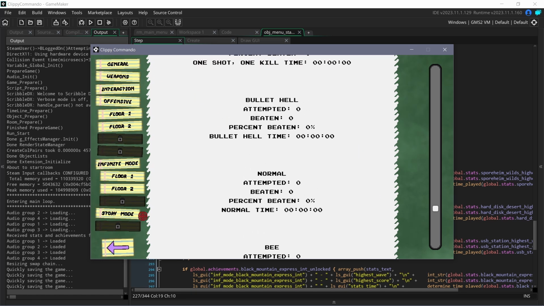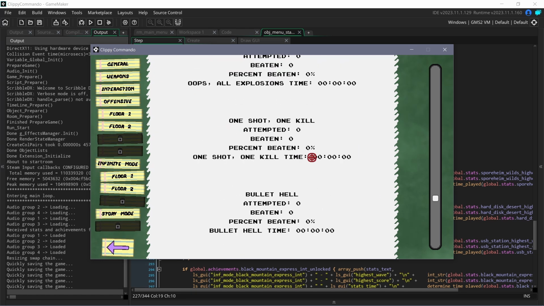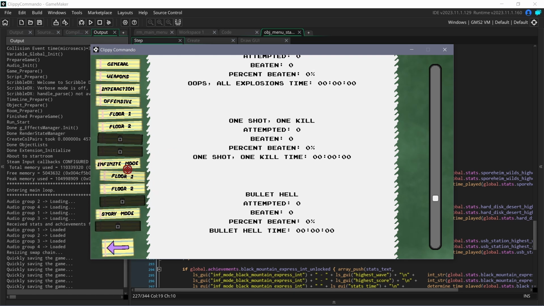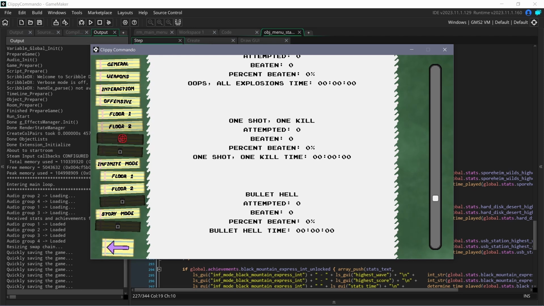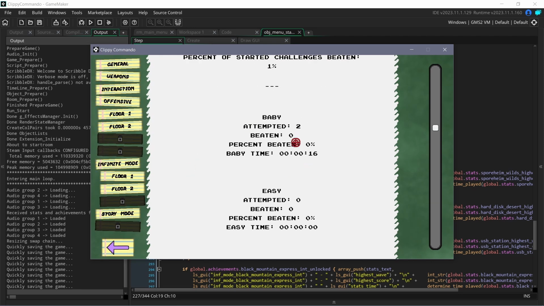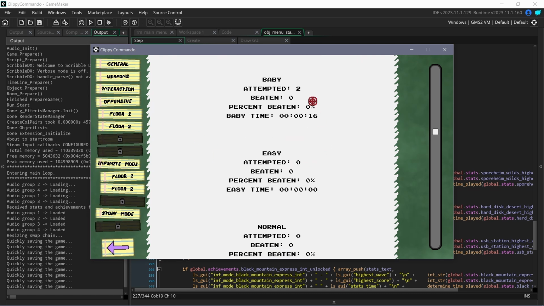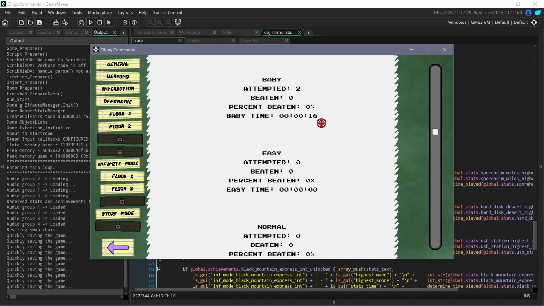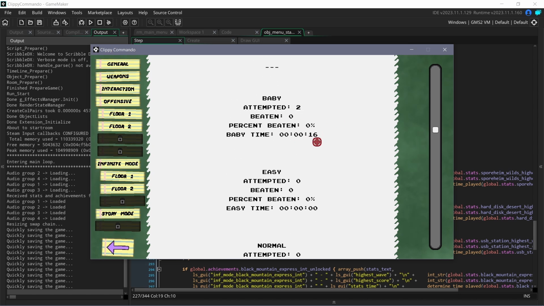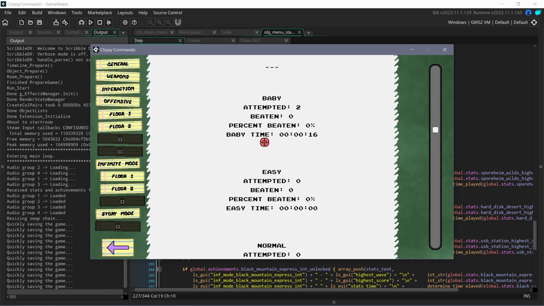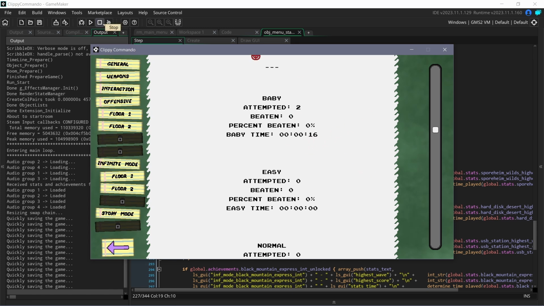I might add another tab over here for challenges if I can find the space to fit it in. There's already so many tabs. But it does work. You can see it converts the time you spent in it, baby time. It converts it from however many frames it was, like 15.6 seconds, converted it to 16 seconds, and it looks all nice. It's pretty cool. If I've beaten one, here I'll update my stats and remove that baby time thing.